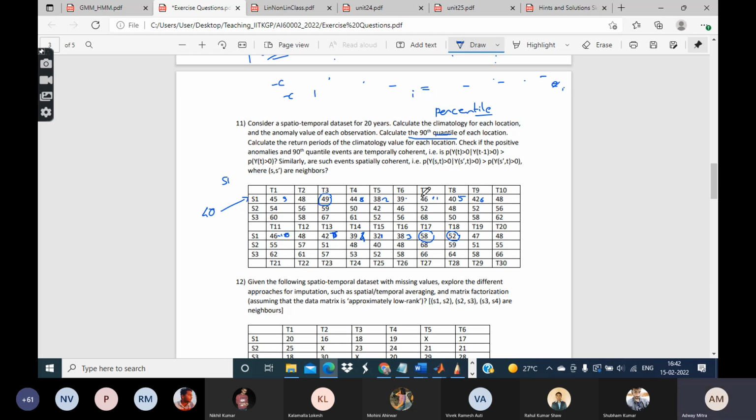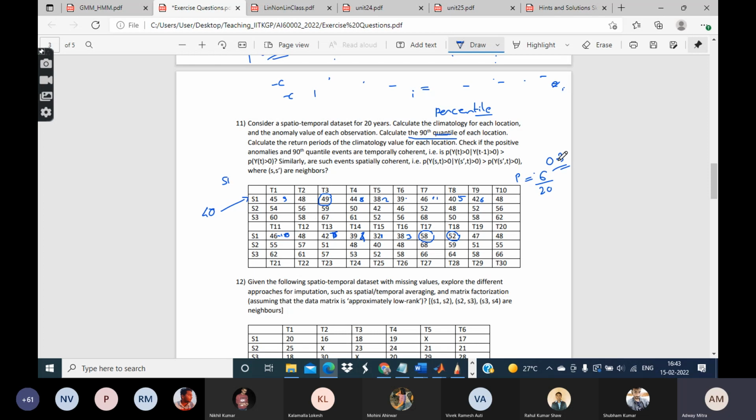You first have to calculate what percentile it is. That is, how many of the observations are less than or equal to 40. Let us say it turns out that 6 observations are less than or equal to 40. So we can say 6 by 20. That is its CDF, the cumulative probability of any year having a value less than or equal to the mean value. So 6 by 20 is equal to 0.3.